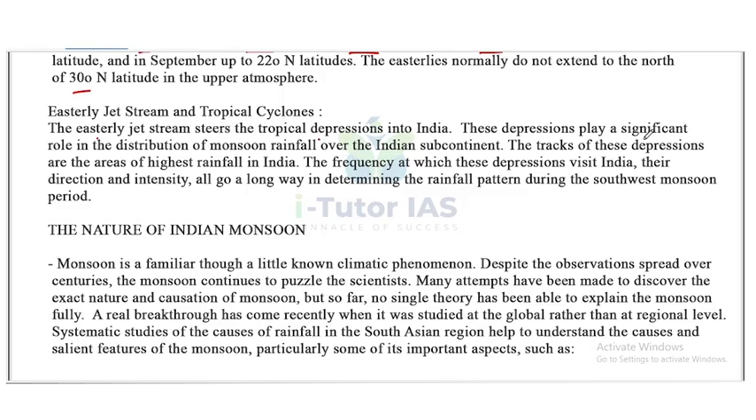These depressions play a significant role in the distribution of monsoon rainfall over the Indian subcontinent. The tracks of these depressions are the areas of highest rainfall in India. The frequency at which these depressions visit India, their direction and intensity all go a long way in determining the rainfall pattern during the southwest monsoon period. So that's about the easterly jet stream and the tropical cyclones.